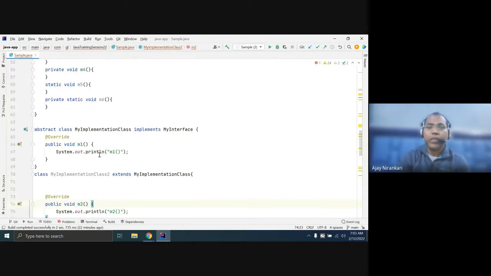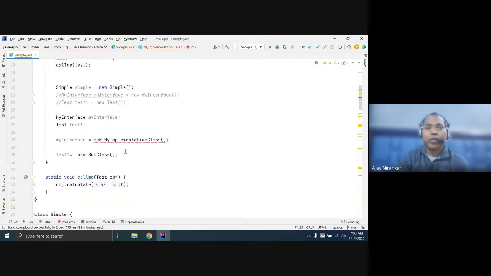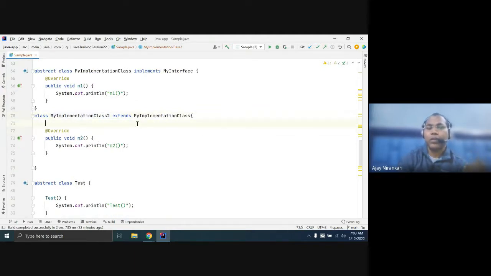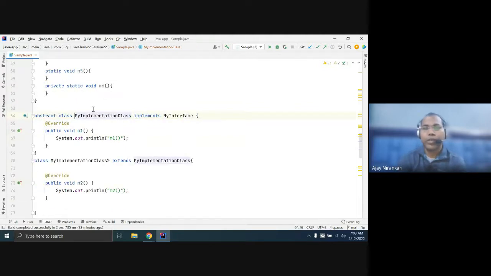So in the main method, you can assign the subclass 2 definition, because this is the class which has given the definition of all abstract methods. Here it has given the definition of M2, and this superclass has given the definition of M1. Now this is the interface implementation. This means M1 and M2, this subclass defines both. M1 is inherited, M2 is given the definition.